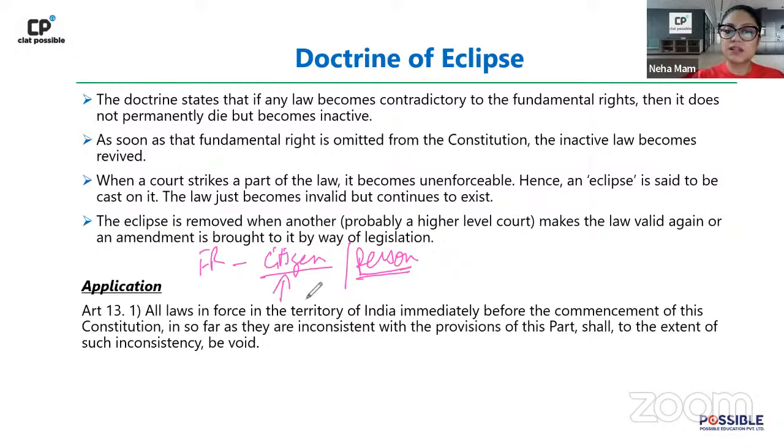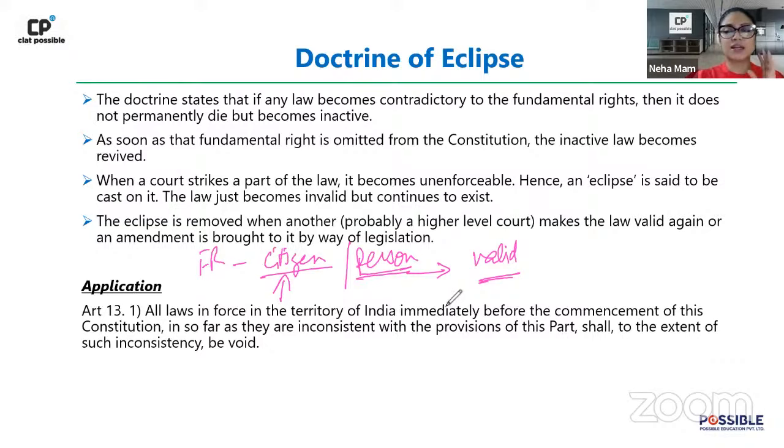Because this fundamental right is available only to citizens. So far as a non-citizen is concerned, the law will still remain valid. Again, the concept is the same: vis-a-vis the citizen, the overshadowing is happening, whereas vis-a-vis the person, the overshadowing is not happening. This is another take on the doctrine of eclipse only, right?